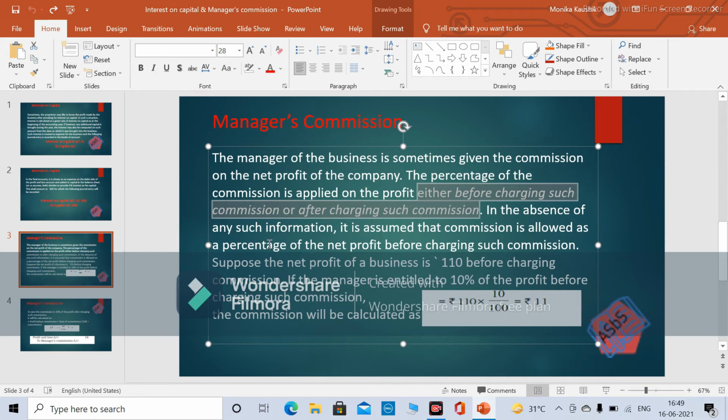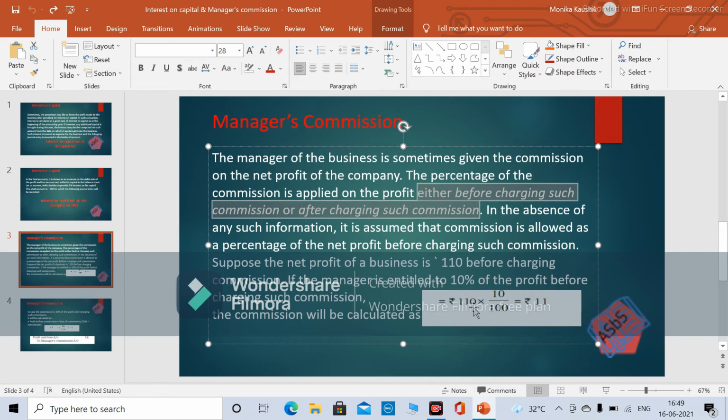It is assumed that commission is allowed in percentage. So this is a very simple term. We just need to put in a formula, and on that basis we will calculate it on the net profit. Net profit we all know now; with the help of the profit and loss account we will calculate the net profit, and on the net profit, if commission is charged before charging such commission, then what we will do,